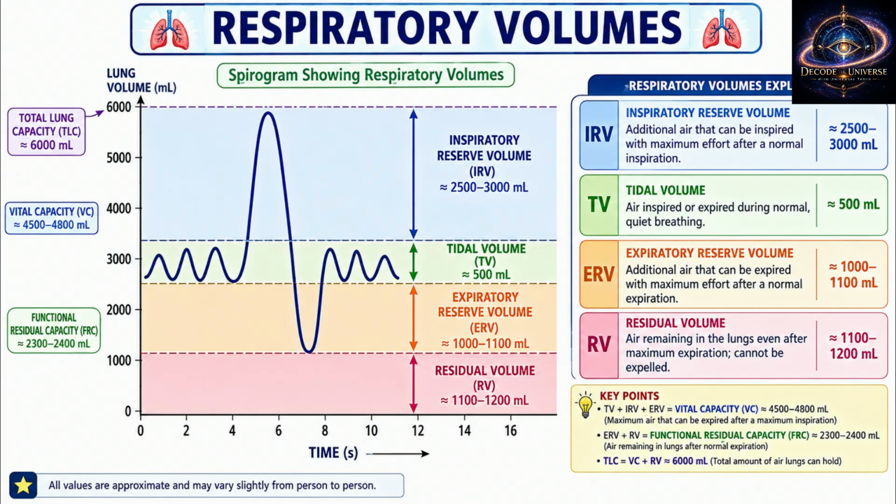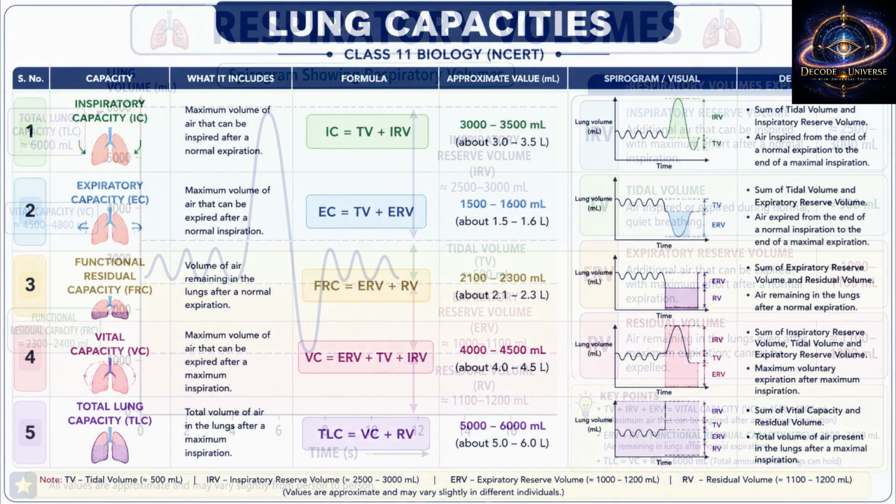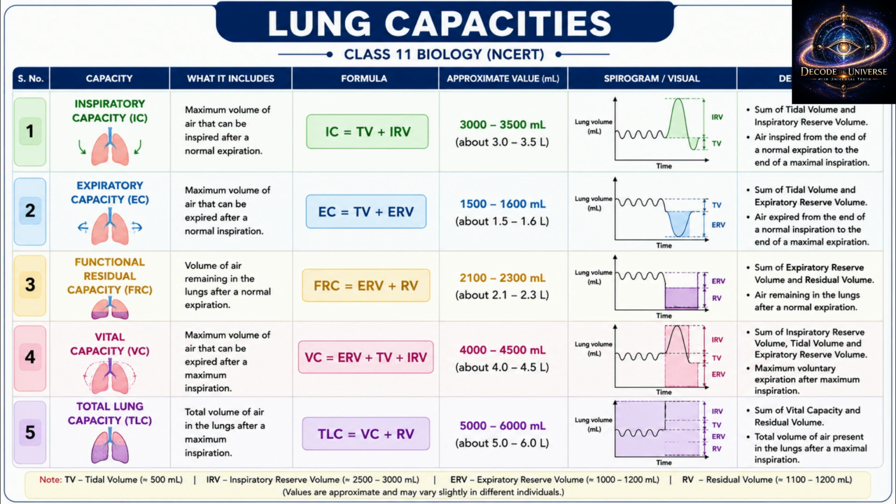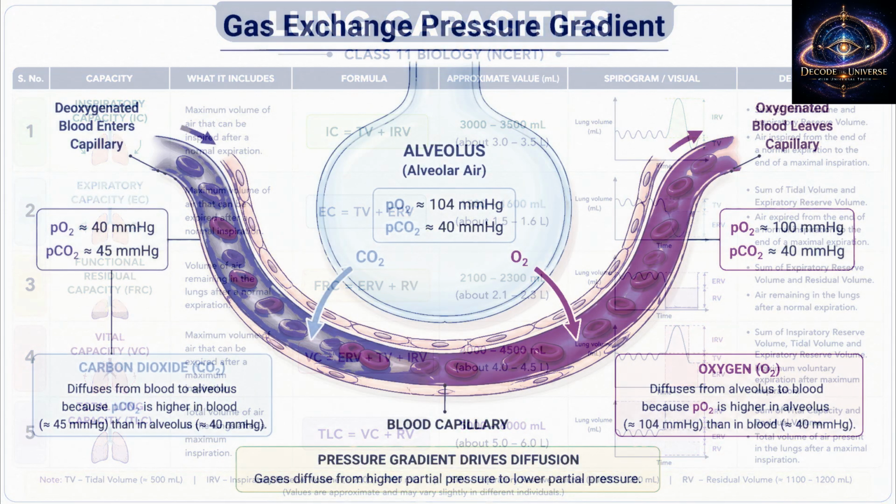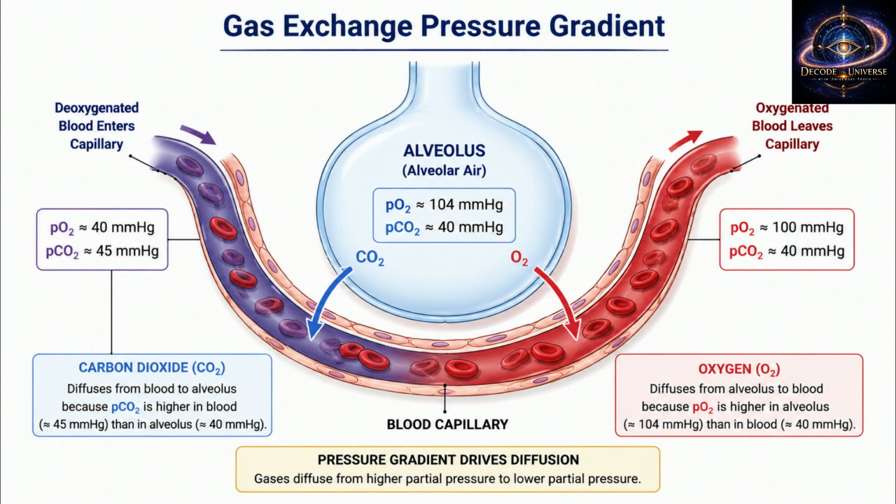Residual volume: air remaining in lungs even after forceful expiration, about 1100 to 1200 ml. Vital capacity: maximum air a person can breathe out after forceful inspiration. Total lung capacity: total volume of air in lungs after maximum inspiration. Student question: Why is residual volume important? Teacher answer: It prevents the lungs from collapsing completely and allows continuous gas exchange even between breaths.